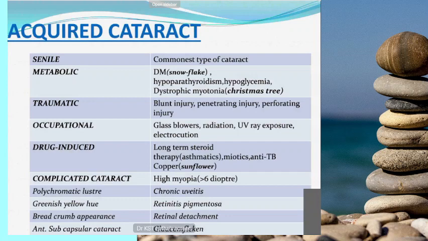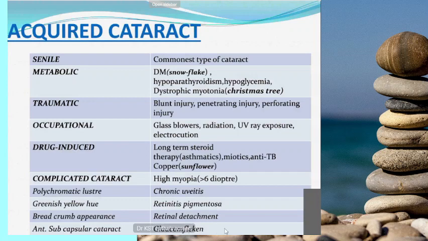Next, high myopia or degenerative myopia or pathological myopia. When the refractive error is more than 6 diopter, it is called high myopia or pathological myopia. And then retinitis pigmentosa, then retinal detachment. All these things will be causing complicated cataract.